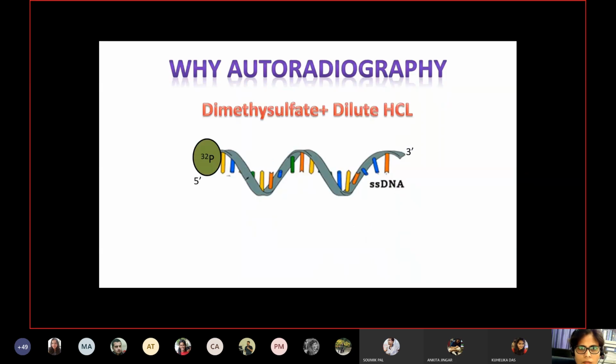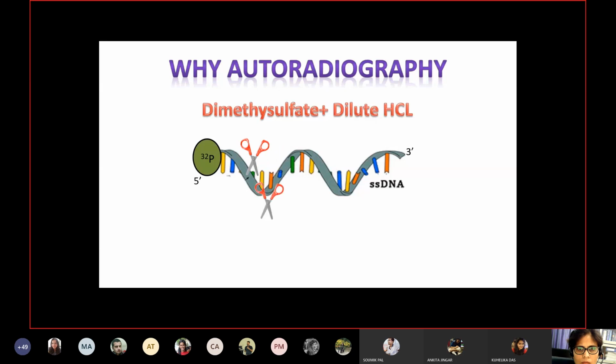Now, the banding pattern that we analyzed was not from the gel, but from the autoradiograph. Here, as we know, electrophoresis is followed by autoradiography. But why are we going for autoradiography to look for the bands and not observing the bands directly after electrophoresis? For example, let us consider the reaction tube where we treat DNA with DMS and dilute HCl, and cuts are made at the sites where adenine is present. Remember, we have many single-stranded DNA copies in the mixture, and these cuts are being made randomly. On this particular single-stranded DNA,